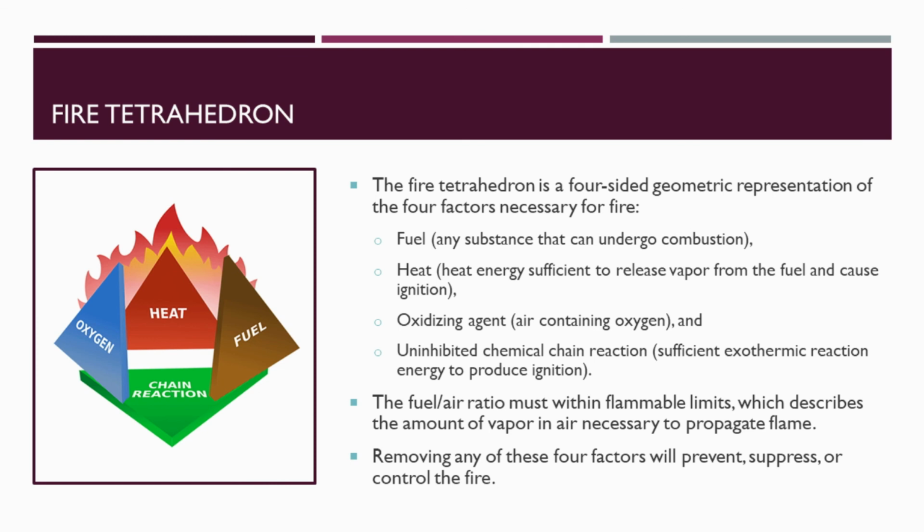The fuel or air ratio must be within the flammable limits, which describes the amount of vapor in air necessary to propagate the flame. So when we talk about the flammable limits, there are two limits, that is upper flammable limit and lower flammable limit, UFL and LFL. We will see it later in another video. Removing any of these four factors will prevent, suppress or control the fire.